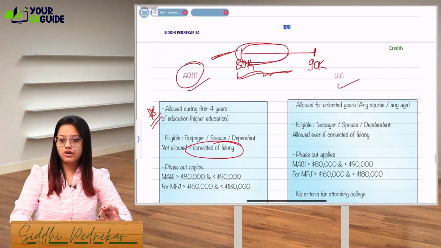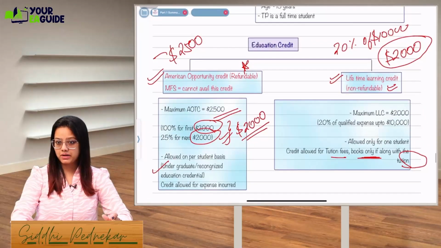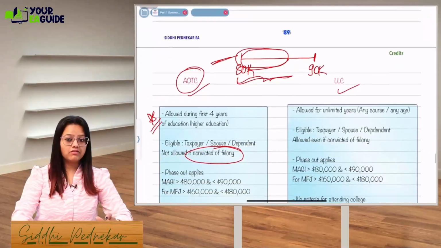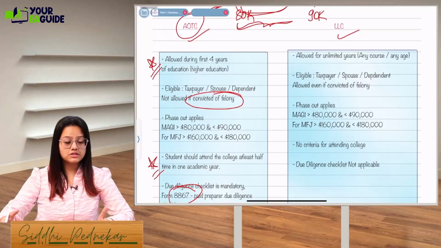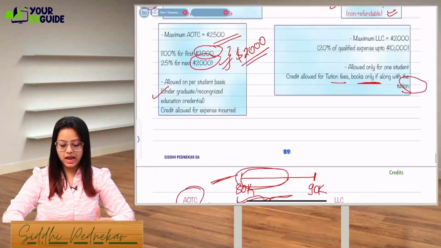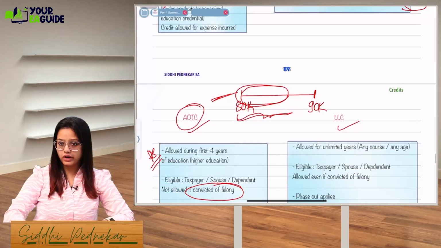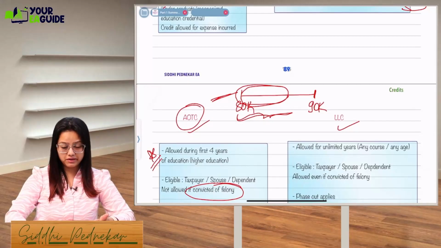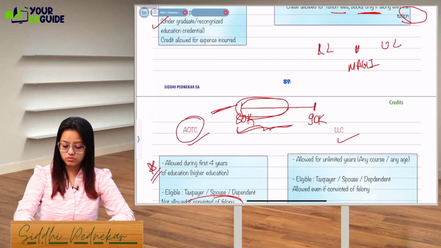Right now, the first step you are going to do is calculate the qualified expense and compare it with the maximum credit which will be allowed. If the MAGI falls between the phase-out amounts, the credit which you calculated earlier, the $2,000 or $2,500, will get proportionately reduced. How to calculate the proportionate amount we have already done in the previous session. Take the lower limit, upper limit, and the MAGI. Let's say my MAGI is falling somewhere between 80 to 90,000. So what you will do is, my MAGI minus the lower limit, divided by the upper limit minus the lower limit.